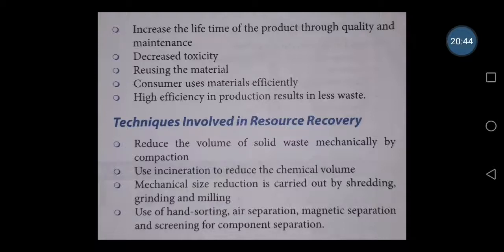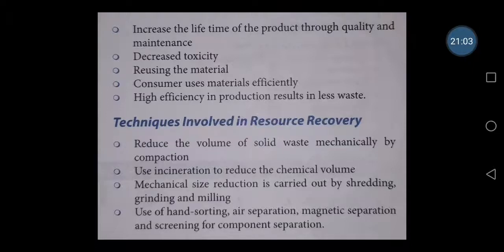Many of them do some craft work by using that particular thing. Many of them really use it for decorative items. So much of the material can be effectively used by the consumer. Then reusing the material is also the same thing, we can reuse many of the things.